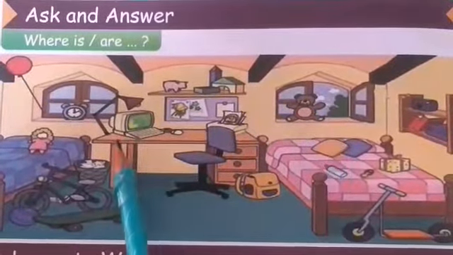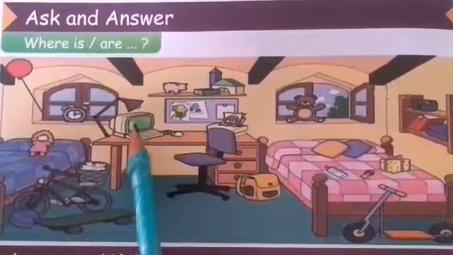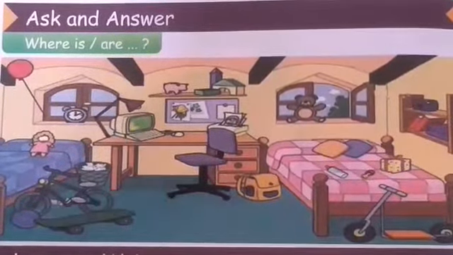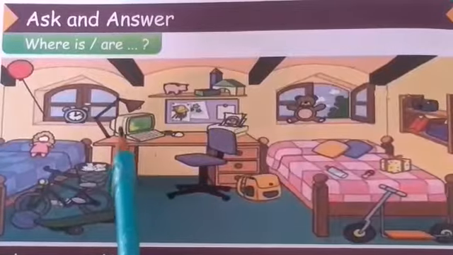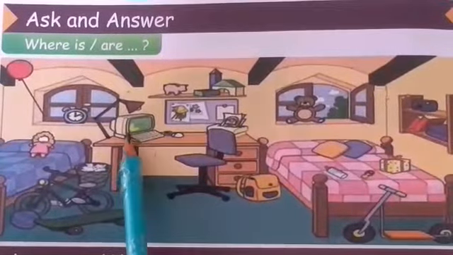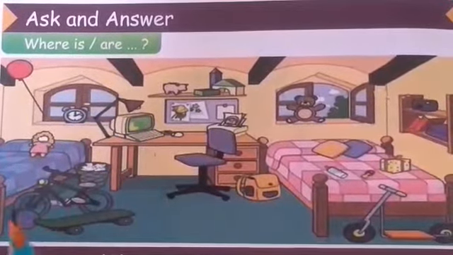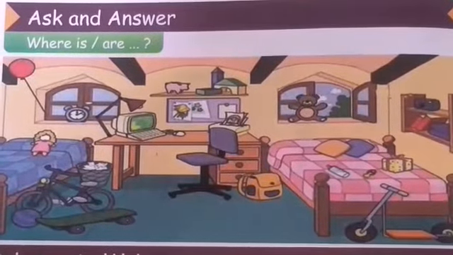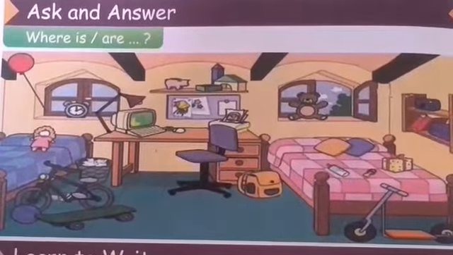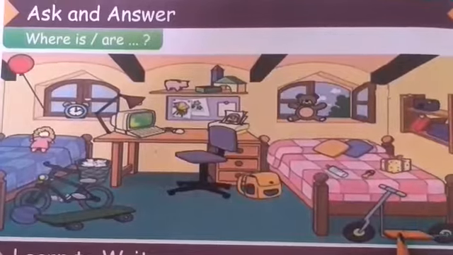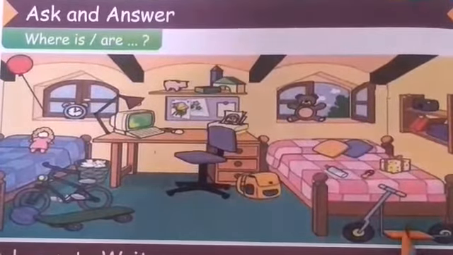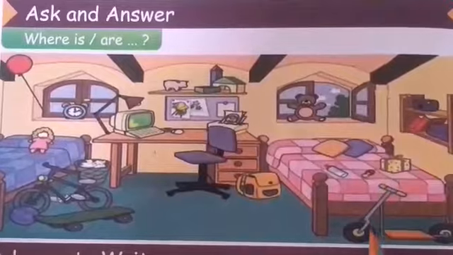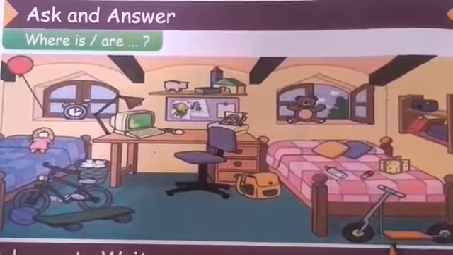And where is the computer? You can see in the picture, the computer is on the table. Now tell me, where is the scooty? The scooty is in front of the bed. You can see in the picture the scooty is in front of the bed.